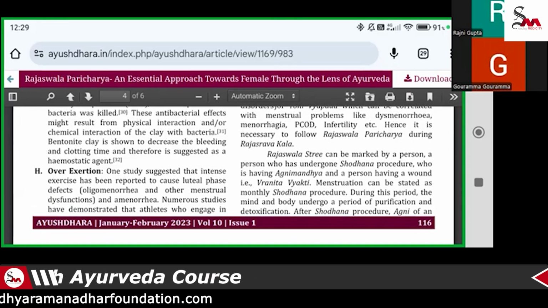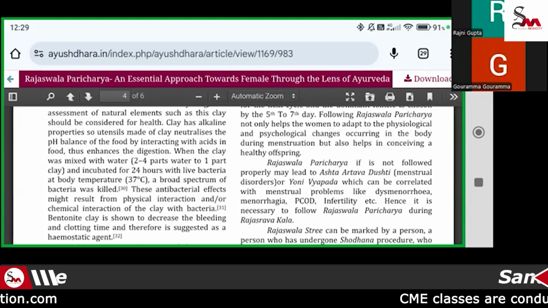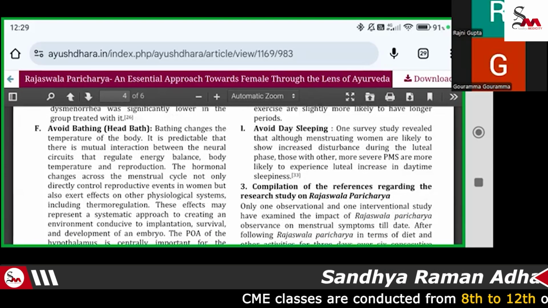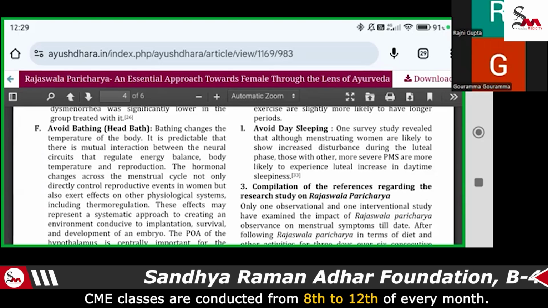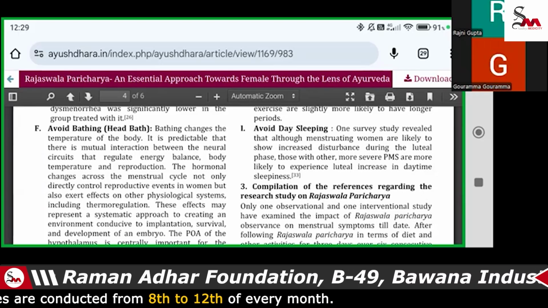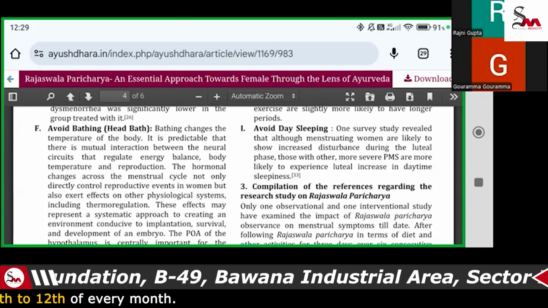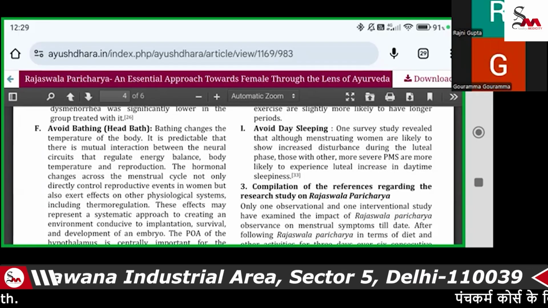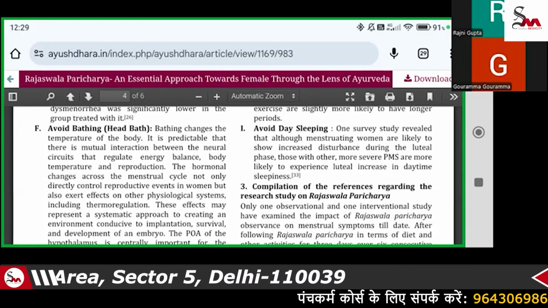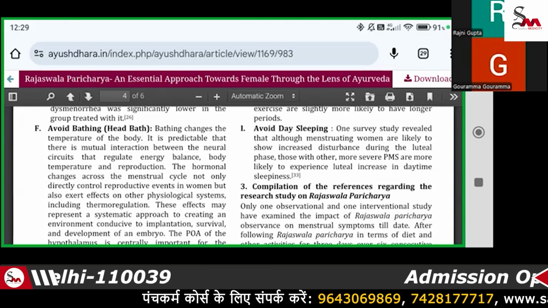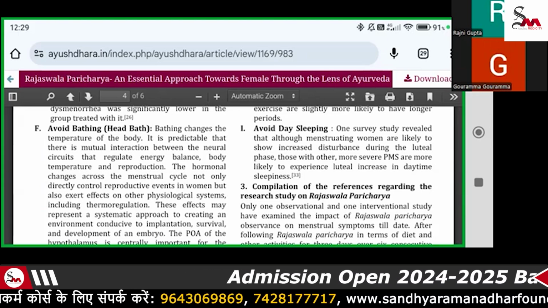So we have to tell the patient to avoid the day sleep also because day sleep can cause the increase of Kapha. If Kapha increases in the patient, then the menstruation problems of the patient will increase.